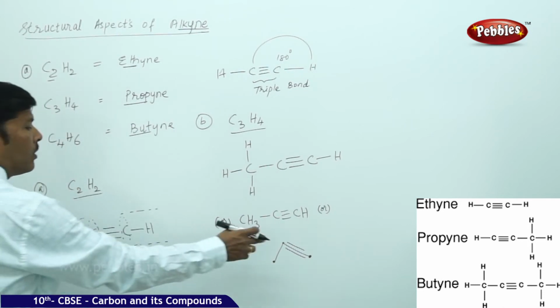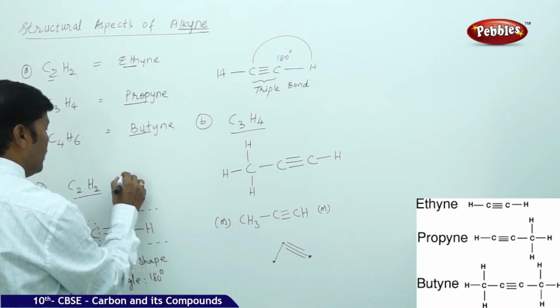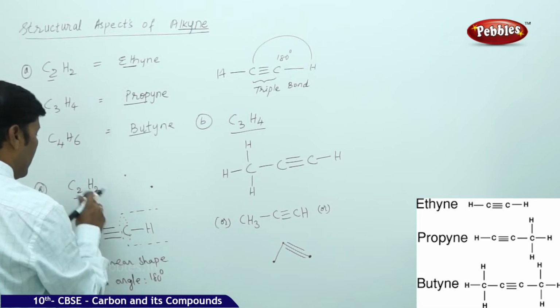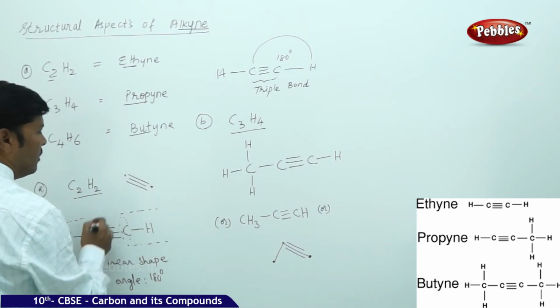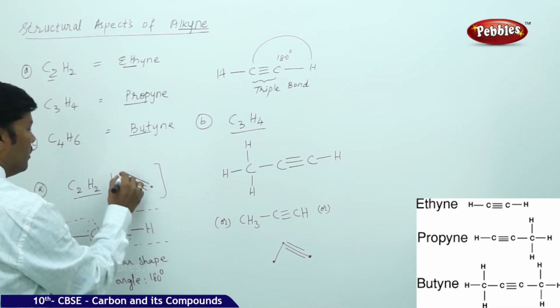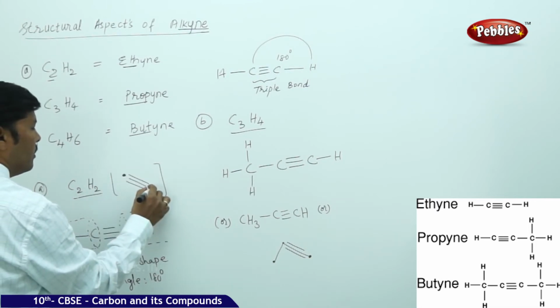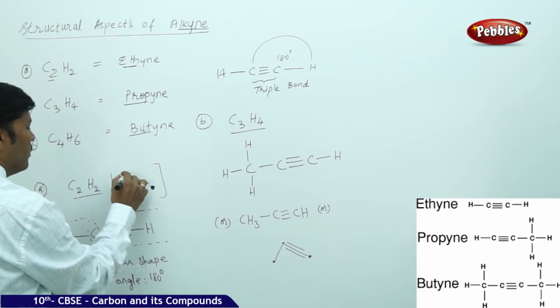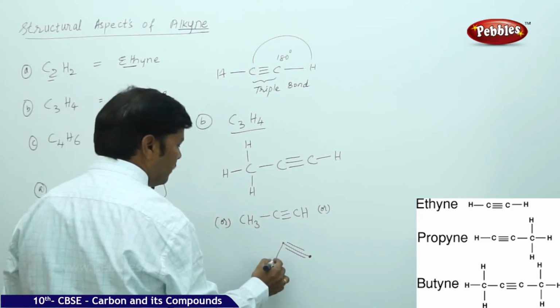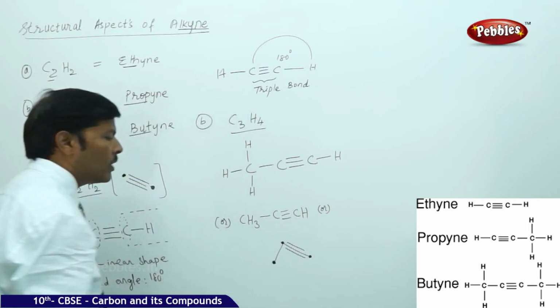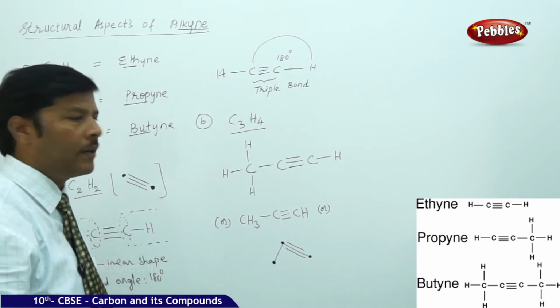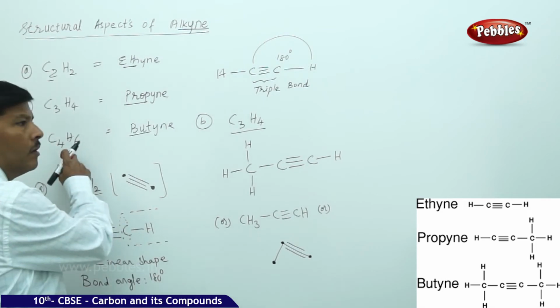Here there are two carbons, here also you can show the bond line representation. There are two carbons and in between there is a triple bond, so simply you can place it like this. This is the bond line representation. Each dot over here represents a carbon. Here one carbon is there, here one carbon is there, and here also one carbon is there. This is propyne.